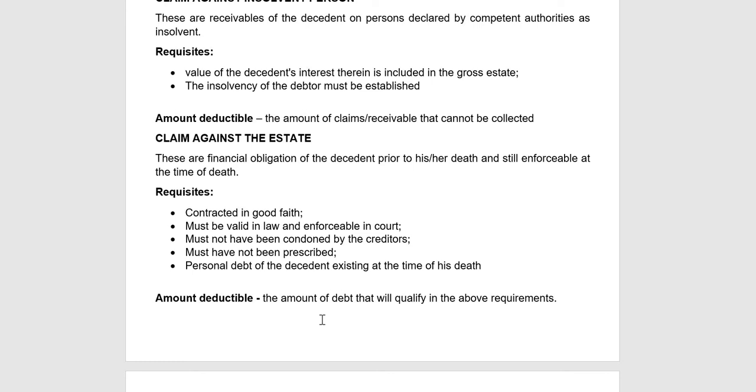Then dapat personal debt siya of the decedent existing at the time of his death. So, ang amount na pwede i-claim, the amount of debt that will qualify in the above requirements.